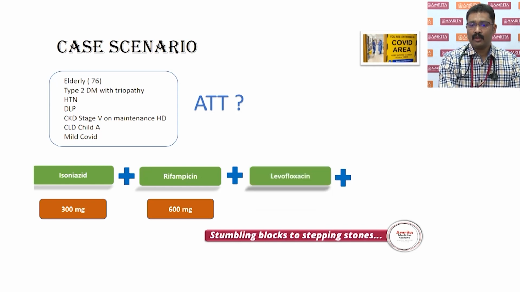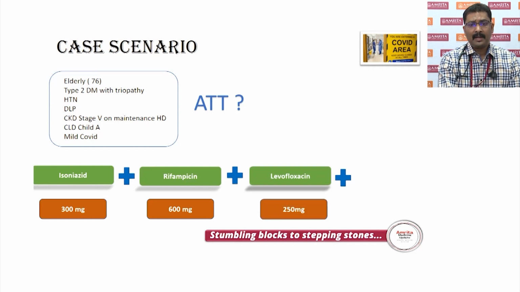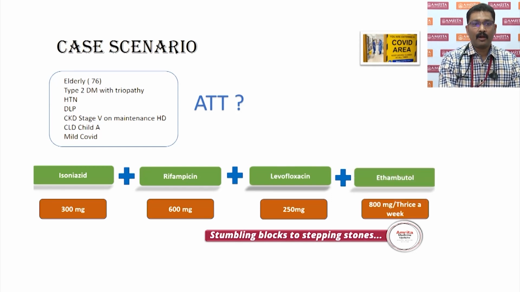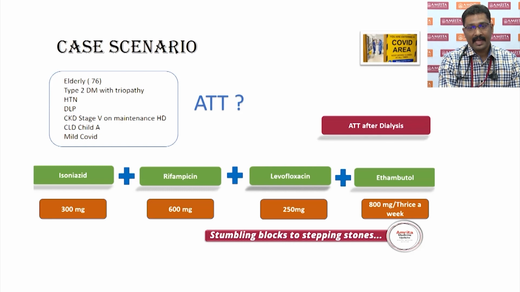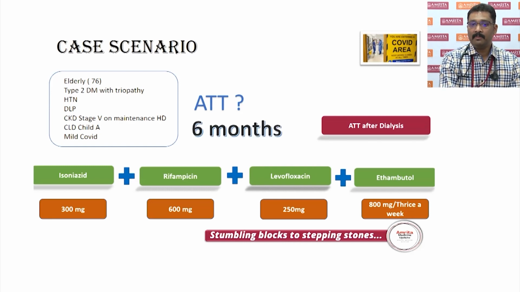Initially it can be given as a loading dose of 750 and then 500 milligrams alternate days. But the current strategy says that whenever you can give a daily dose, that is probably better. So I have chosen 250 milligrams daily over 500 milligrams on alternate days. Ethambutol can be given according to the CKD stage 5 criteria, 800 milligrams thrice a week. Now, when to time it? Definitely after dialysis.